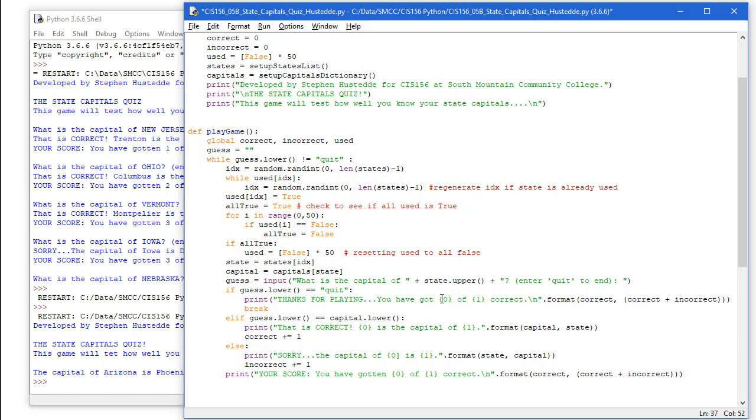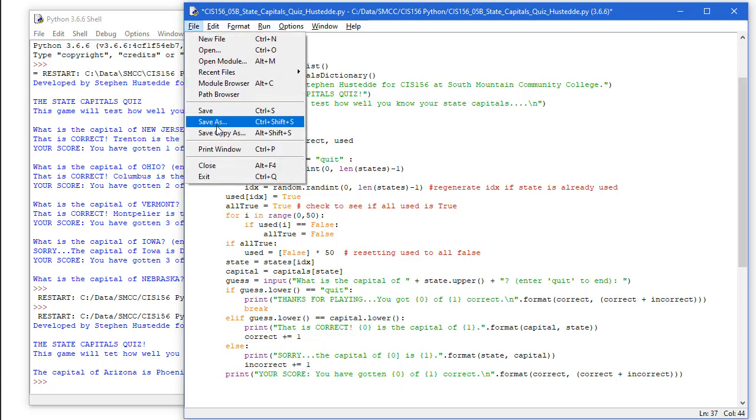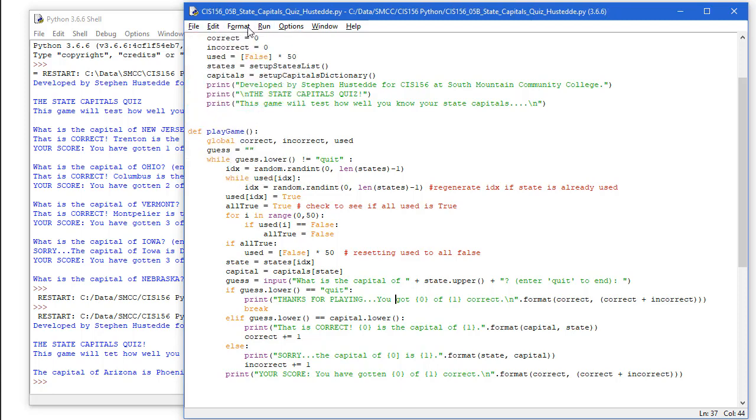We'll say you got blank of blank correct. 0 of 1 correct. We're going to pass them the number correct and the total number and a new line character, and it'll break. Okay, so I'm going to save this and let's run it and see if we got everything correct.